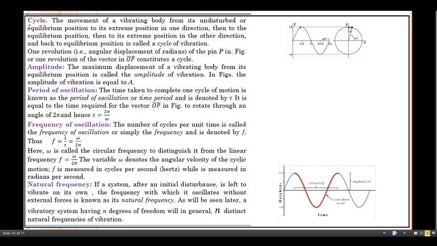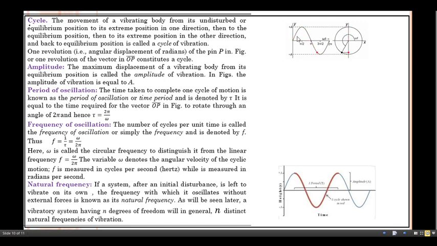Then to the equilibrium position. This is nothing but the opposite side of that equilibrium position, then towards the other side, the maximum position, and again back to the equilibrium position. This is known as cycle. Or this journey starting from this point up to here is known as cycle.